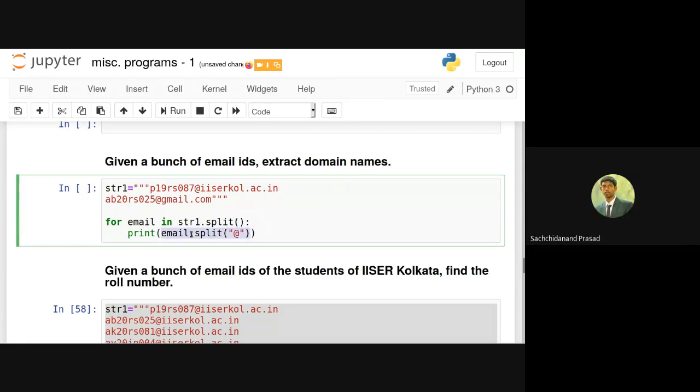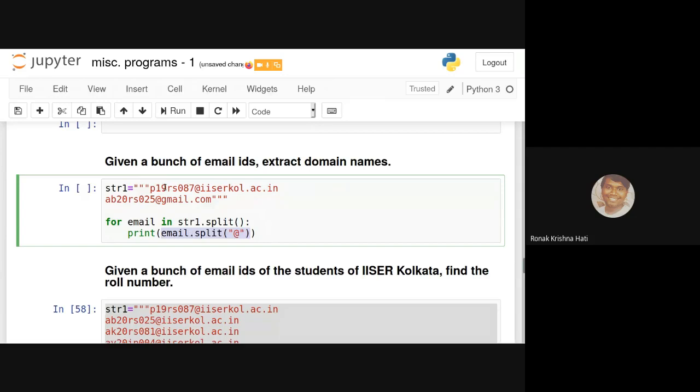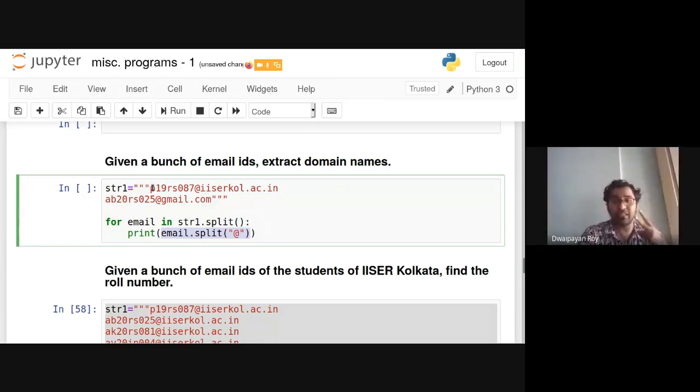It will just print either call.ac.in and gmail? No, it will print the list. This will print two lists. Yes, sorry. The first list will contain this as the first element, and this as the second element. Mind it, the @ will be removed. In the second case, this will be the first element and gmail.com the second element, and this @ again will be removed.